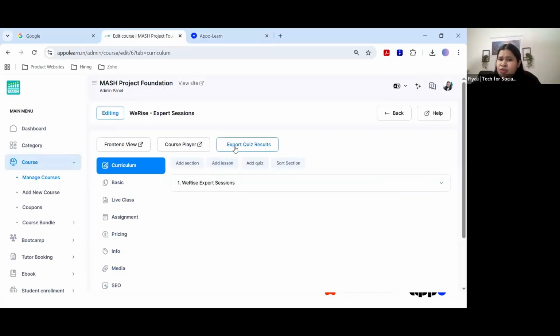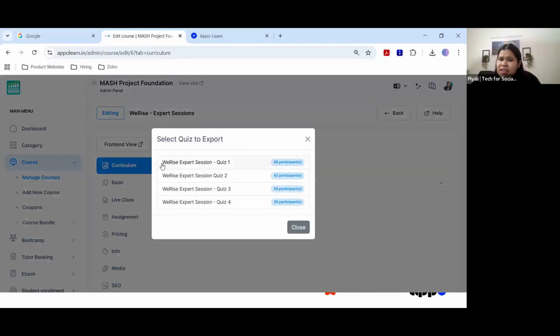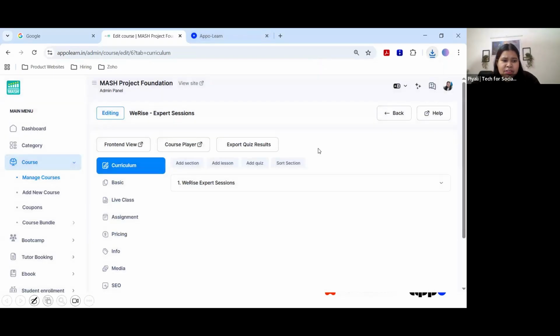You can click on export quiz results and you will be able to see that for quiz 1, 48 participants participated. For quiz 2, that was added, 42. You will see the participant list, and then you can click on it and you will be able to see the quiz results. I'll open a quiz result to give you a glimpse of how the results will look.